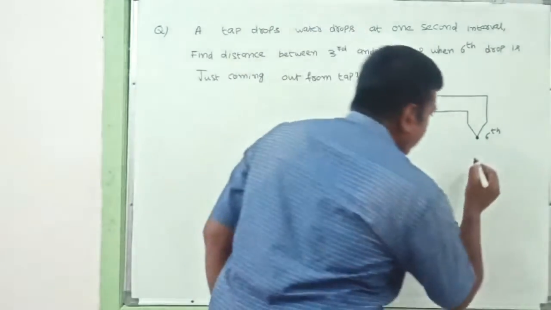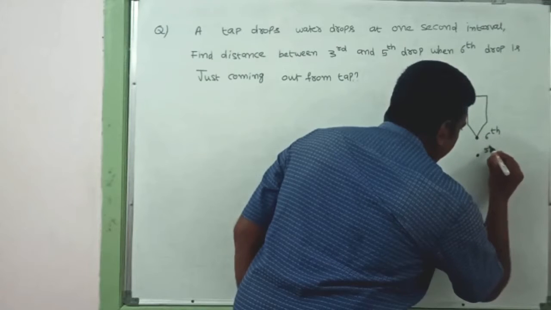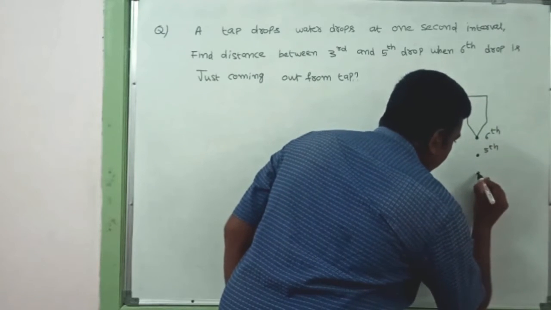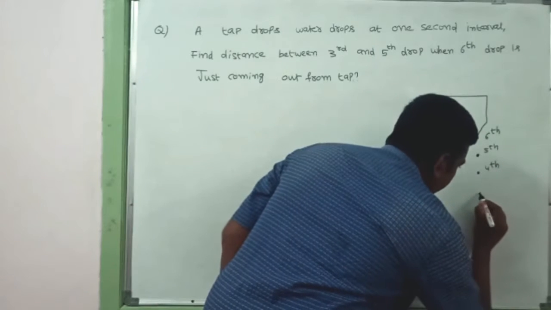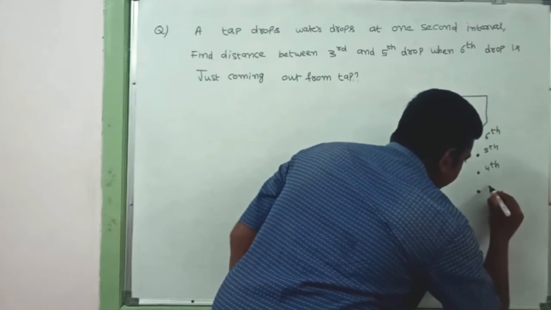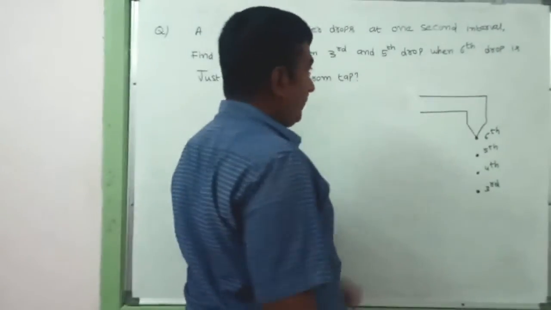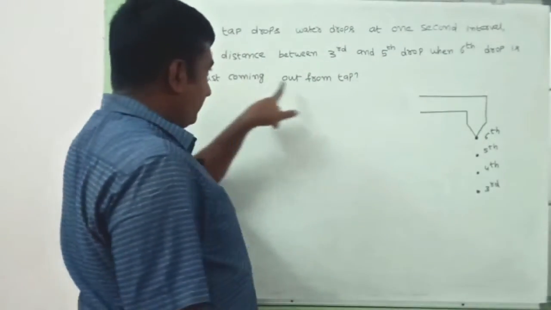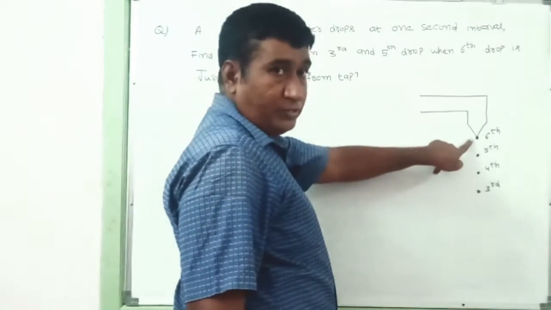Before sixth, so it will be the fifth. This will be the fifth. Before that, it will be the fourth. And then this will be the third drop. Here they have been given just coming out from the tap. Sixth drop, it should come out, but it does not fall.